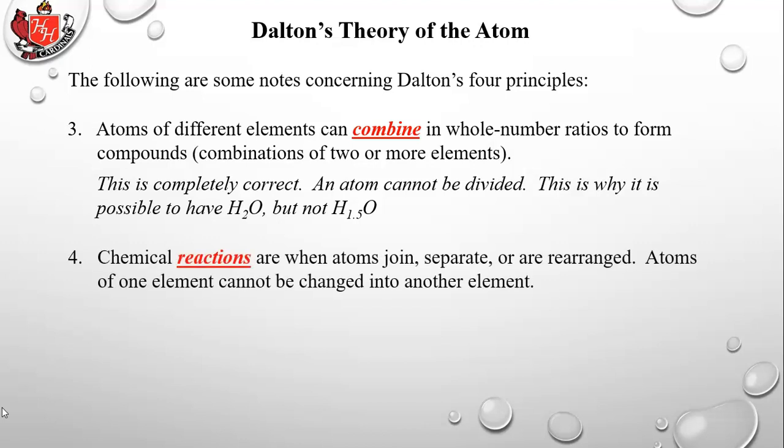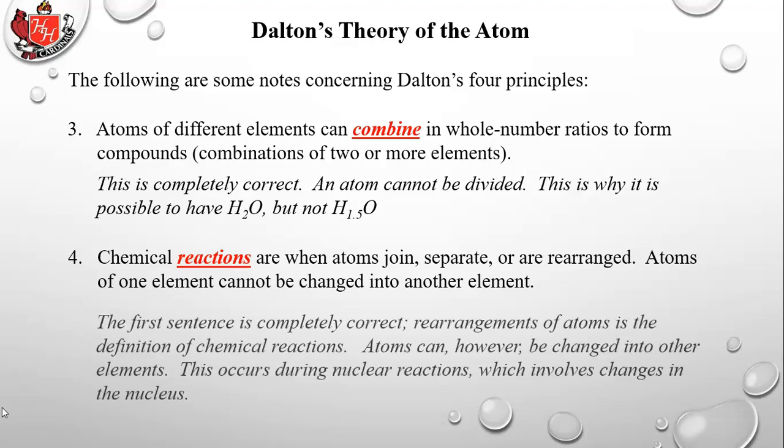Number 4, chemical reactions are when atoms join, separate, or are rearranged. Atoms of one element cannot be changed into another element. The first sentence is completely correct, and in fact it's the definition of chemistry. Rearrangements of atoms is the definition of chemistry. Atoms can, however, be changed into other elements. This occurs during nuclear reactions, which involves changes in the nucleus.